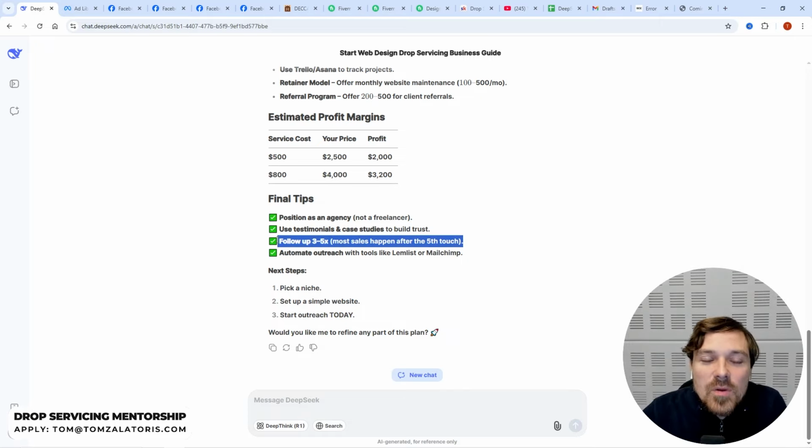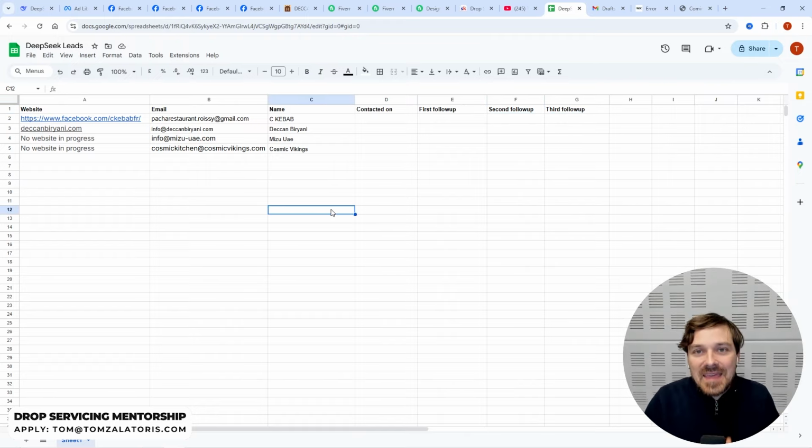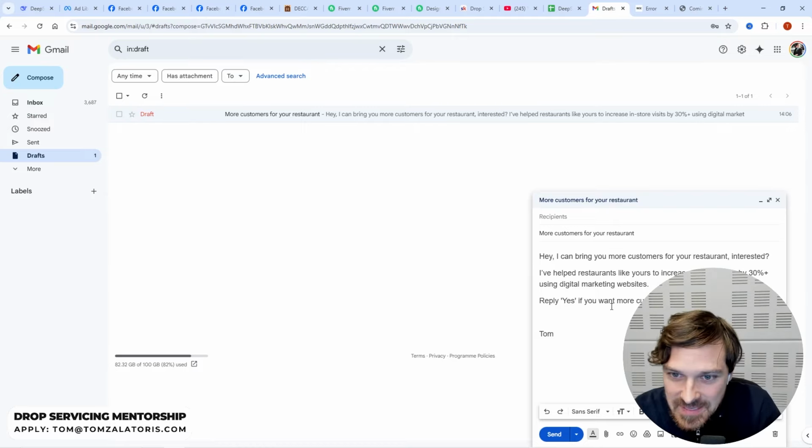And finally, following up to 3 times. This is really, really important because most sales happen after the 5th touch. That's actually a big point. And that's why I included 3 follow-ups here, but we can include 2 more. So with that being said, what is now super, super important is to actually look into the message. And that is the message.